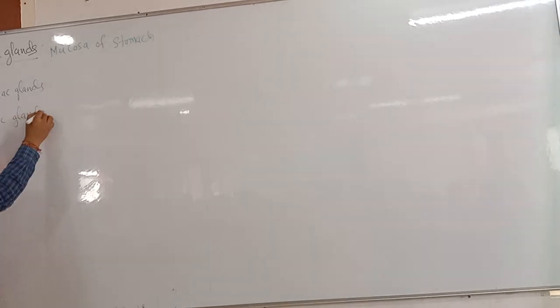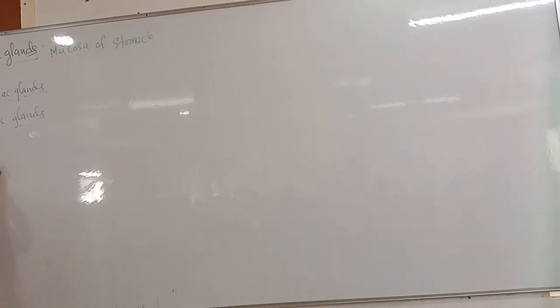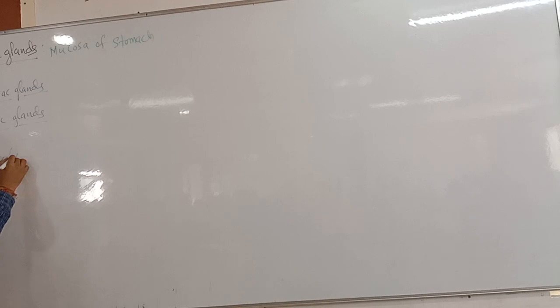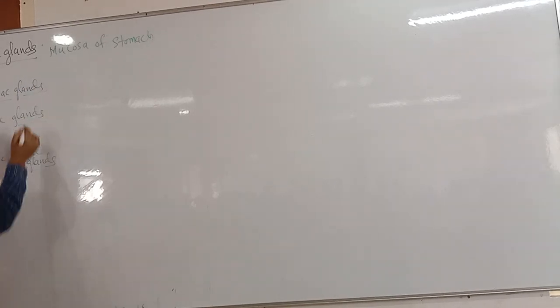This is an extra point I'm giving. First of all, cardiac glands. The second one is called pyloric glands. And the third one is called fundic glands, fundic or oxyntic glands. Not oxyntic cells, oxyntic glands. So cardiac glands, pyloric glands.